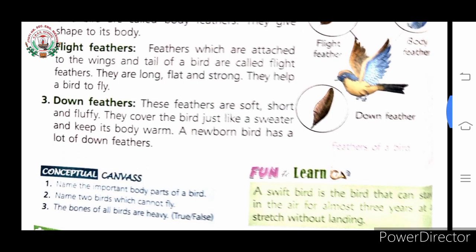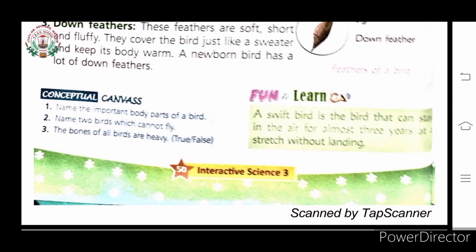So children, now come to the canvas section. Name the important body parts of a bird. As we have already learned, the main body parts of a bird are head and trunk, hollow bones, flight muscles and a tail. Now the second one is name two birds which cannot fly. Emu, ostrich.